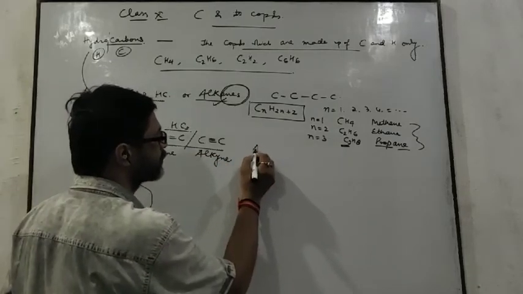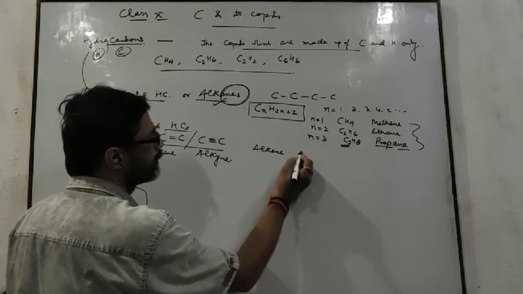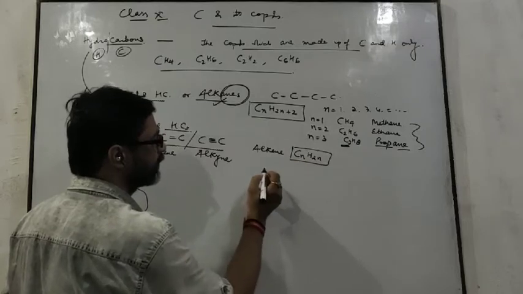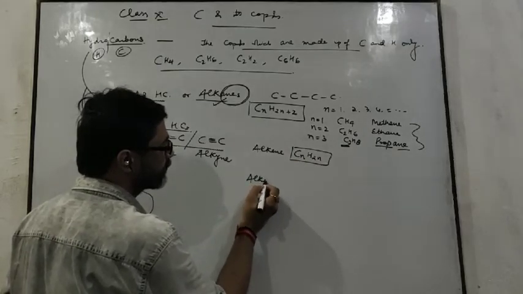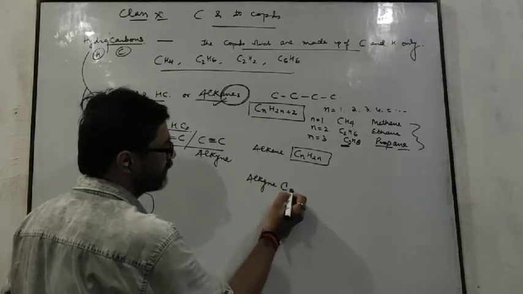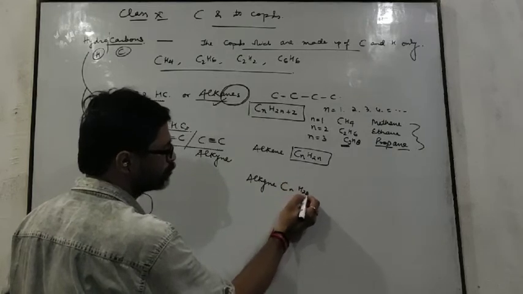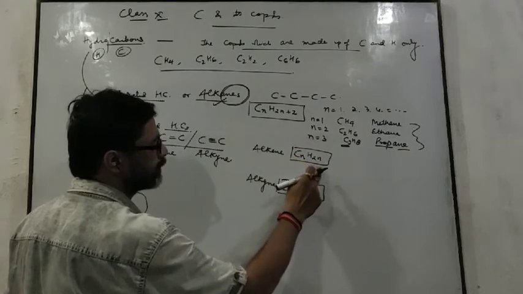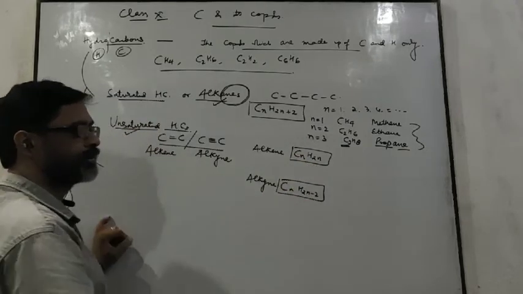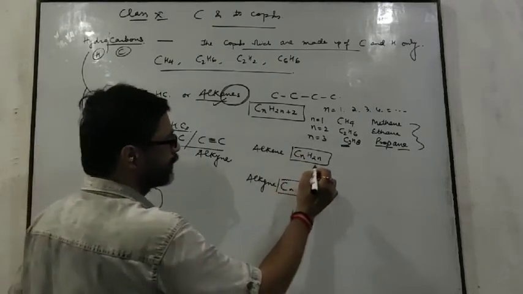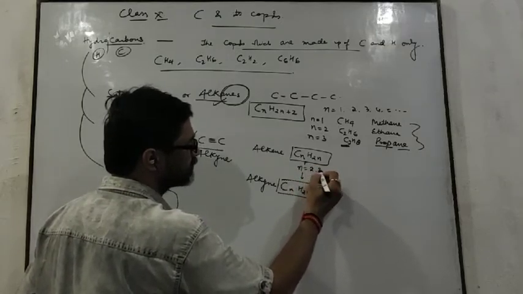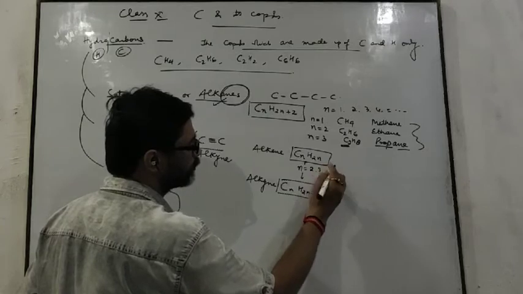Alkenes have general formula CnH2n, and for alkynes the general formula is CnH2n-2. In both cases, n is minimum 2, then 3, 4, 5, etc.